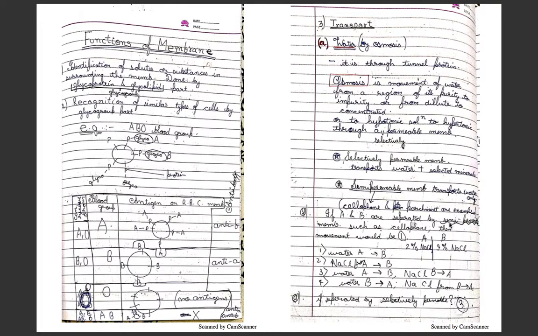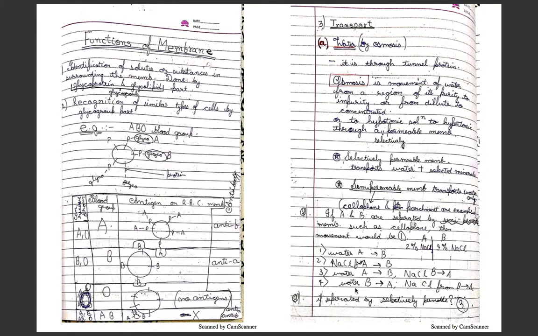Now, if A and B are separated by a semi-permeable membrane, that is only water, such as cellophane, then the movement would be from A to B. Here A has 2% NaCl and here 9%. There is more water here, less water here. So definitely water will move from the side with high concentration, 98, to the side with 91, so it will move from A to B. But the NaCl won't move because the membrane is only semi-permeable, and semi-permeable transports only water.